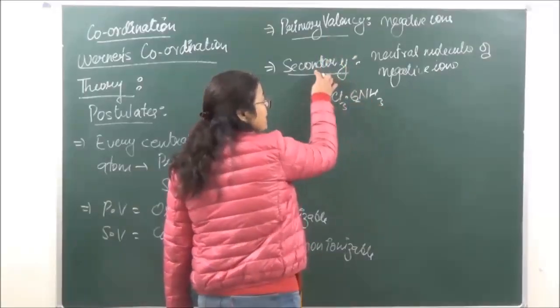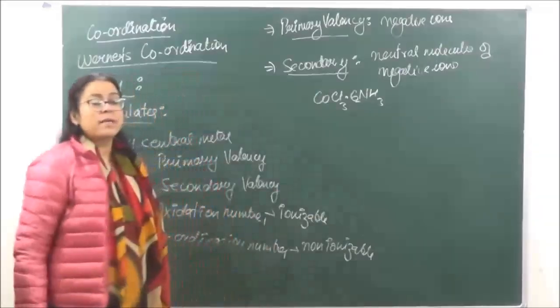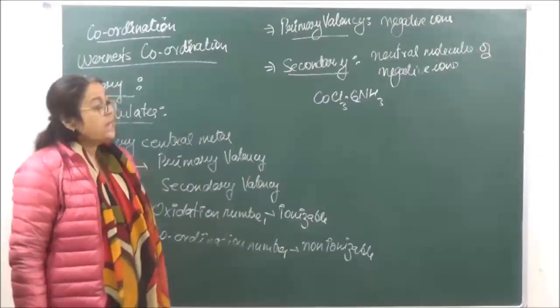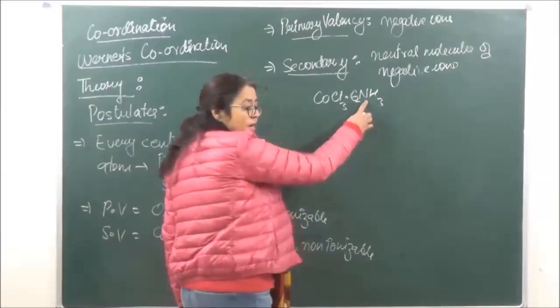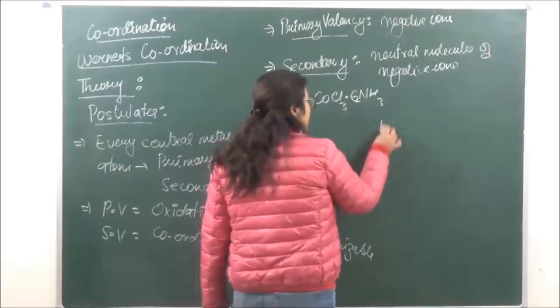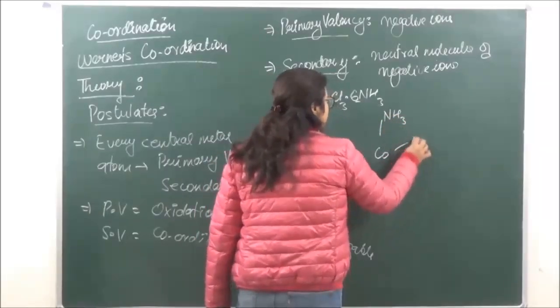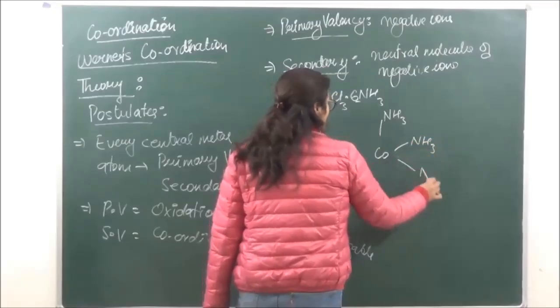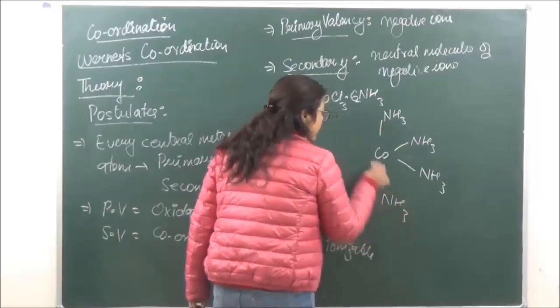This will only satisfy the secondary valency. The maximum coordination number of the central metal atom can be 6. Okay, so all the ligands are going to be ammonia over here. So the molecule can be expressed, and all those which have 6 coordination number are octahedral species.